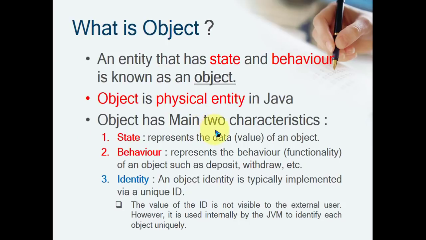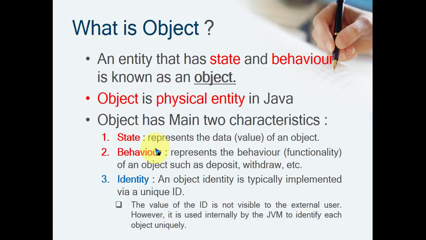An object has two main characteristics. First is state. The state represents the data value of an object, that means where we can put in data. The number of fields is nothing but the state of that object. And what is behavior? Behavior means the multiple operations you want to perform on that data. In banking, the deposit amount is your data, but deposit and withdraw are the functions on that amount. So this is behavior, and state is the money. We represent behavior in programming using functions or methods.